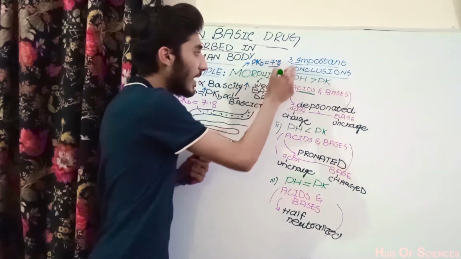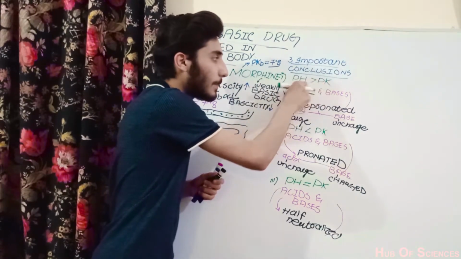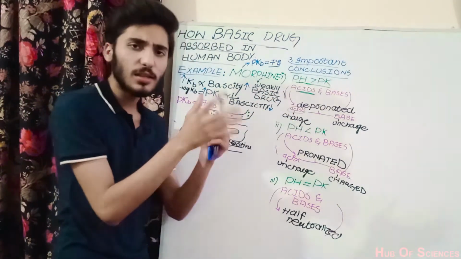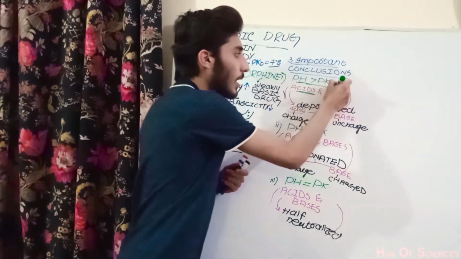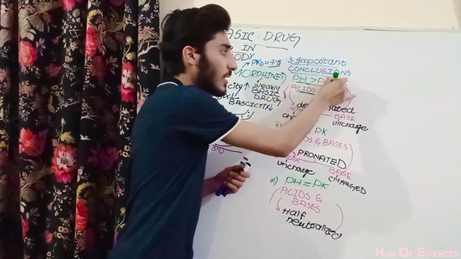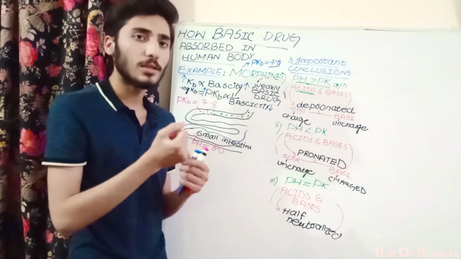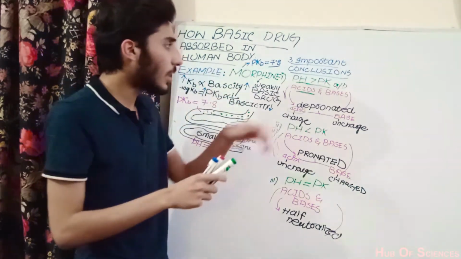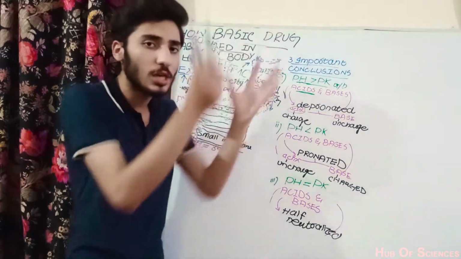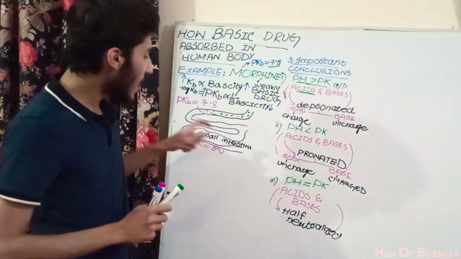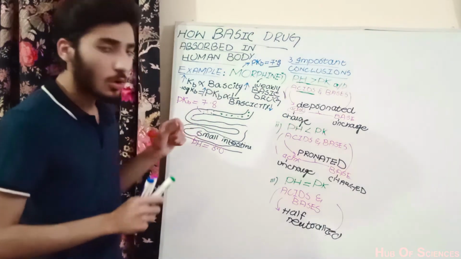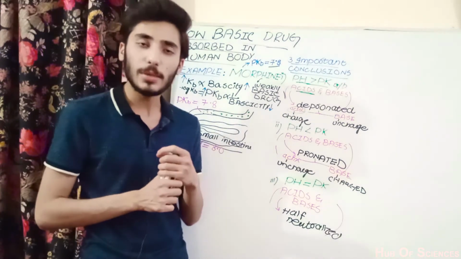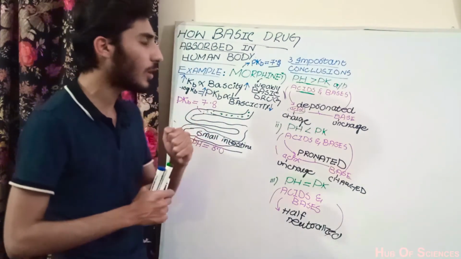What is the first point? The first point says that if the pH is greater than the pK, this might be pKa or pKb. If we are talking about acid, then it is the pKa. If we are talking about base, then it is the pKb. In this scenario, we are talking about bases, so it would be the pKb. I wrote it as the generalized form of the pK. So this scenario suggests that the pH of the small intestine, 8.0, is greater than the pKb of the weakly basic drug morphine, which is 7.8.